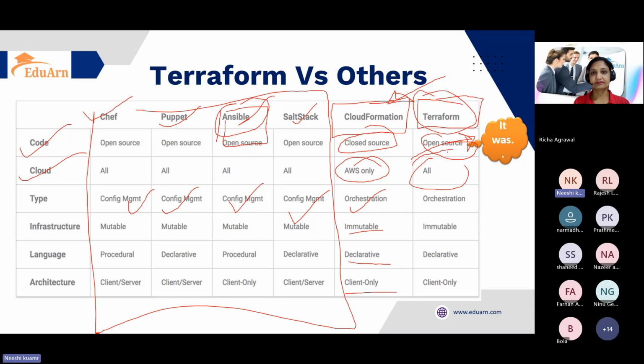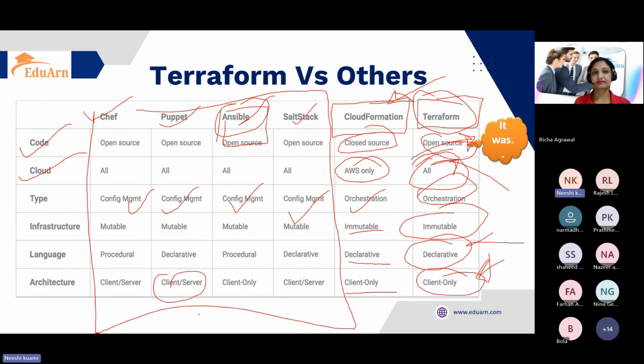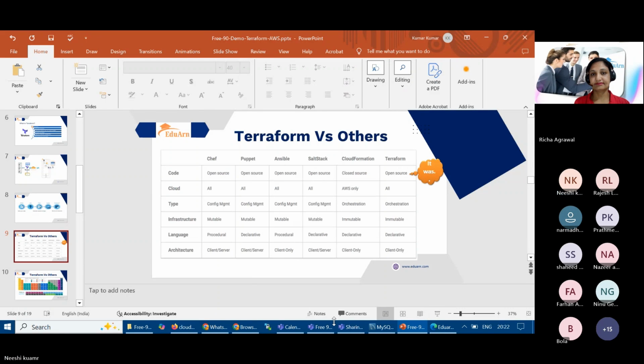Then, from a cloud perspective, Terraform supports almost all clouds. It is an orchestration tool, immutable, with a declarative programming language, and only a client is required. There is no need to configure a client-server setup like what we have with Puppet. Okay. So far all clear, everyone? Does anyone still have any questions? Yes. No.